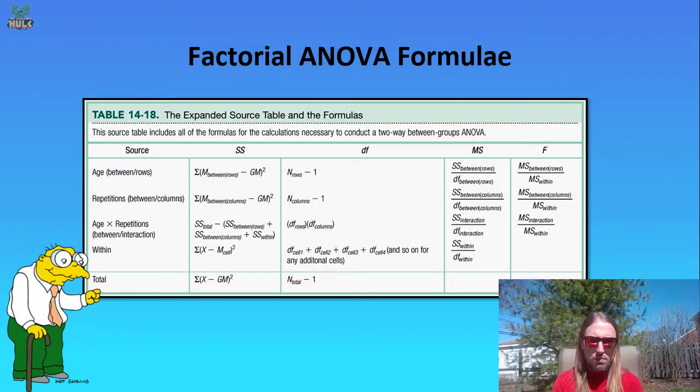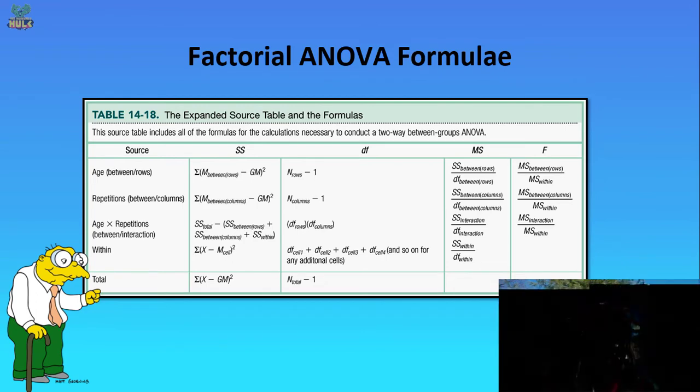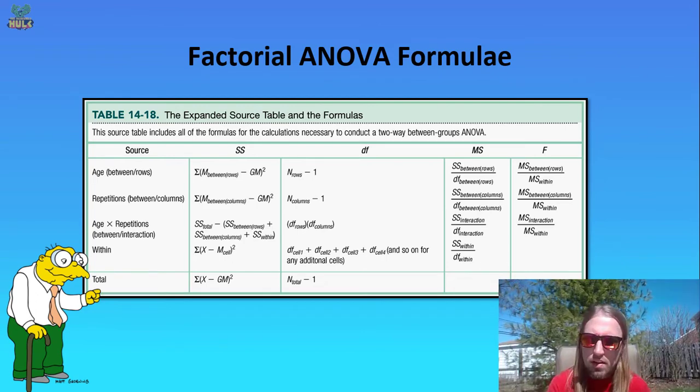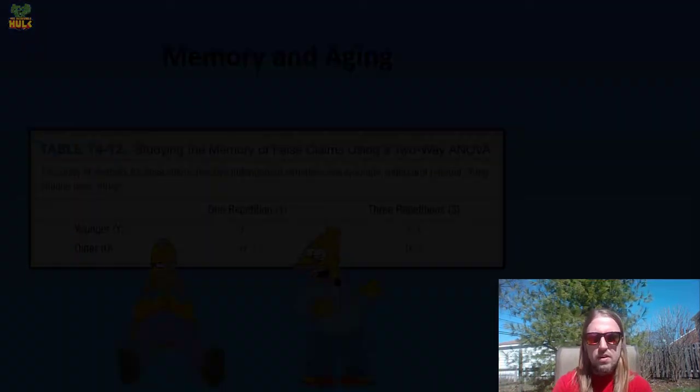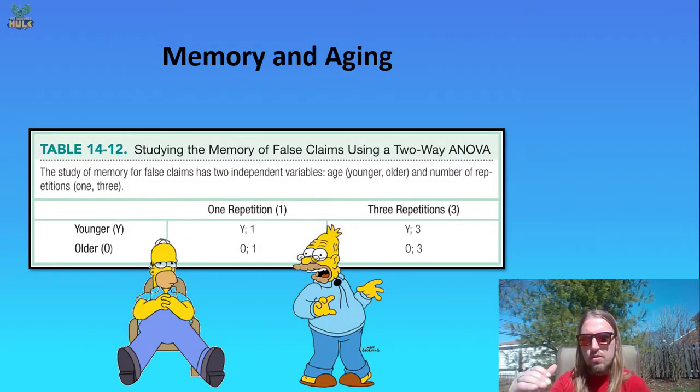So we have a source table, just like we've had before, and this one is filled in with the actual equations themselves, so you can see that really calculating things is highly similar to the way it was before. With respect to calculation of main effects, for the calculation of age, because of the way we set it up, and I'll go back here, you'll see that age was set up as the rows, younger versus older rows, and then repetitions was as columns.